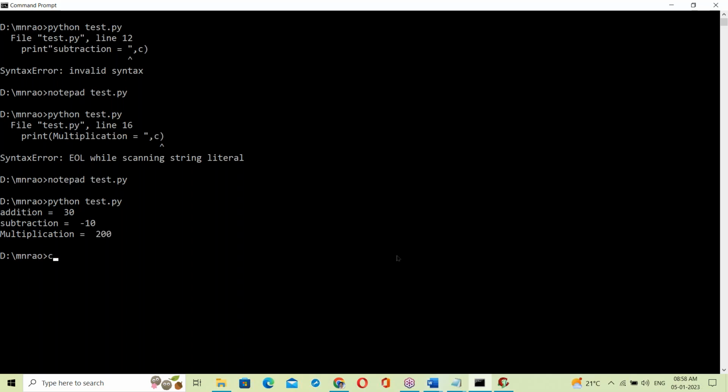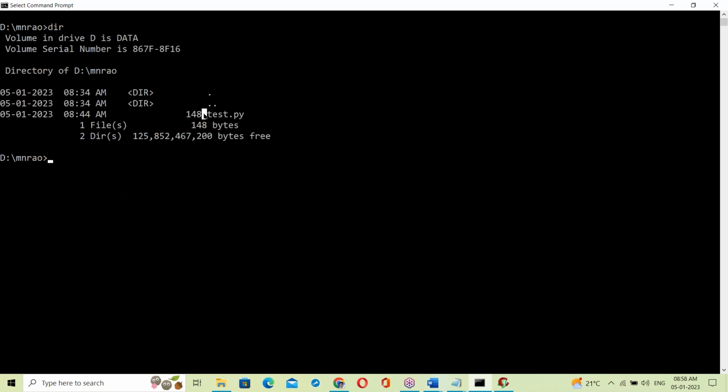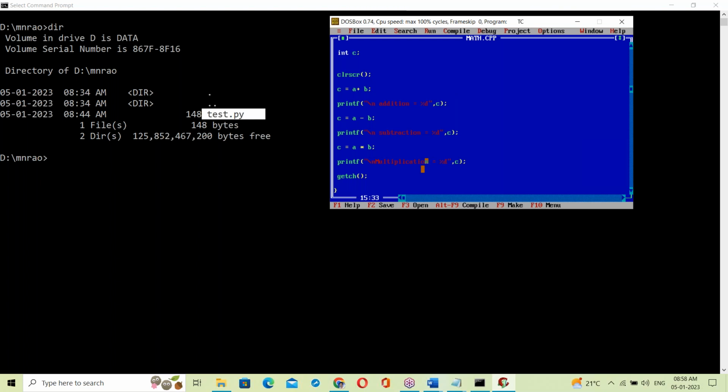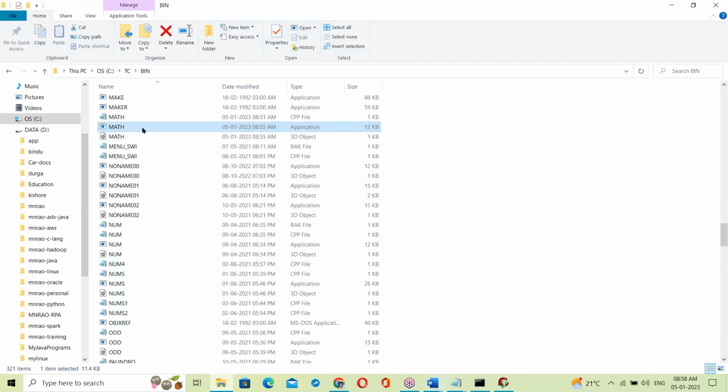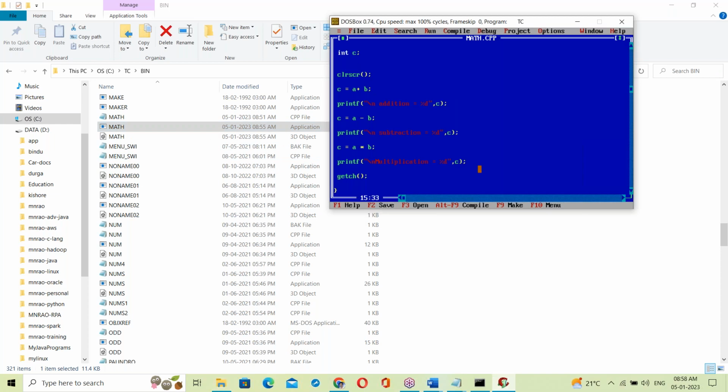See this Python scripting: CLS, dir, test.py, that Python script executes directly. But what happens in the case of a compiler at the back end? An exe file is generated, and that exe file is executed.